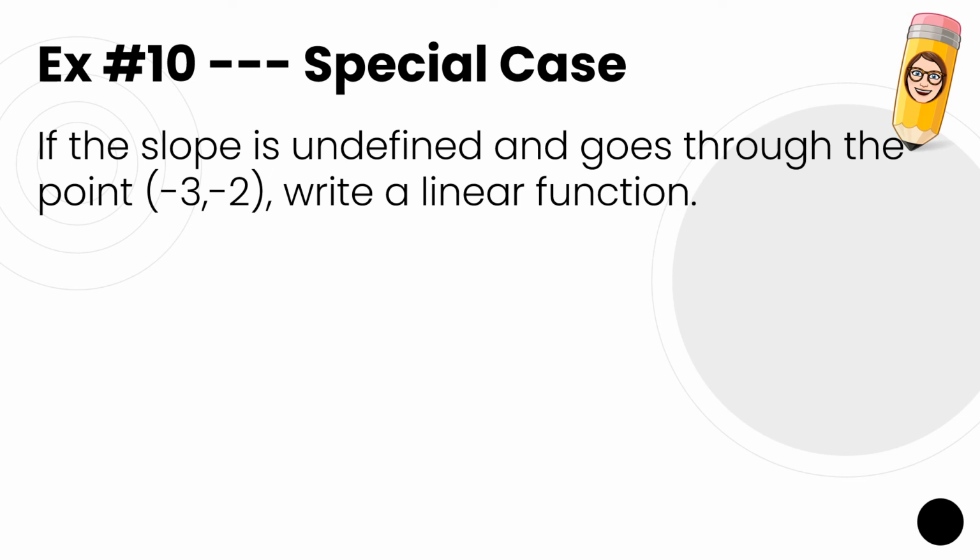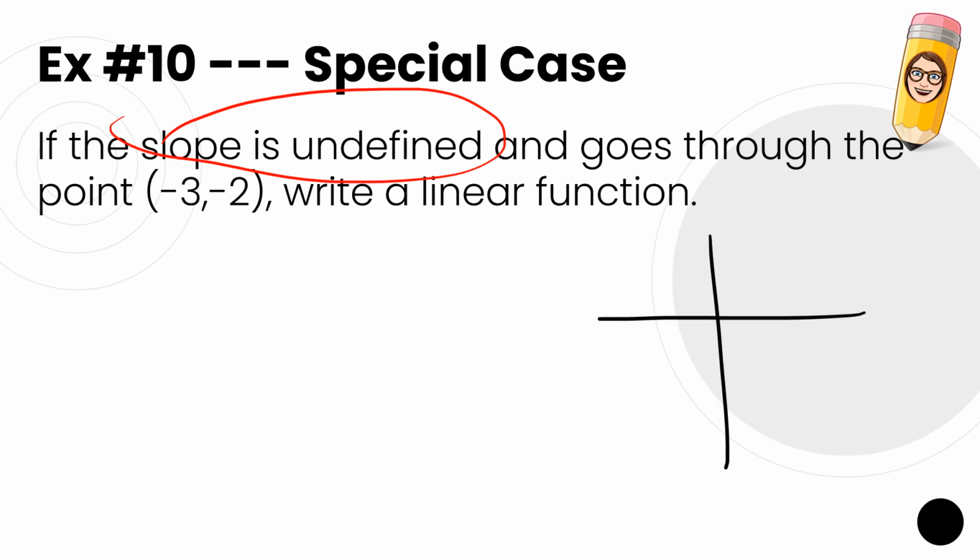What if the slope in this case is undefined? This is special again. Let's draw a little sketch. Draw a quick coordinate axis. -3 is left 3. -2 is down 2. Here's my dot. If my slope is undefined, remember that's a vertical line. What axis did we just slice?